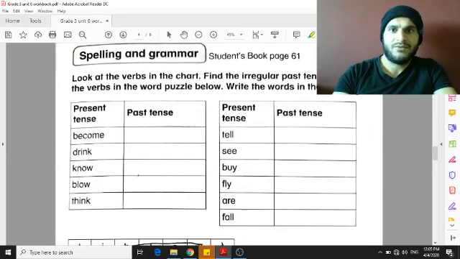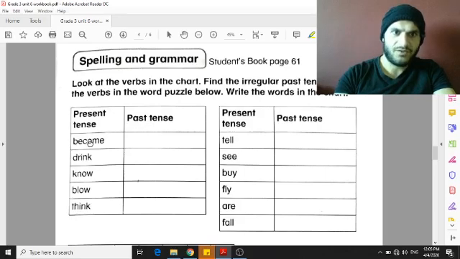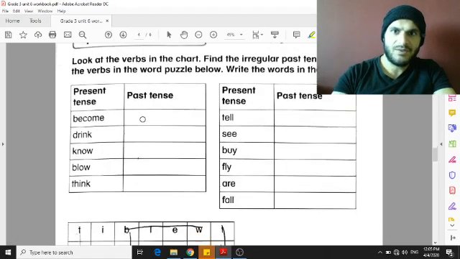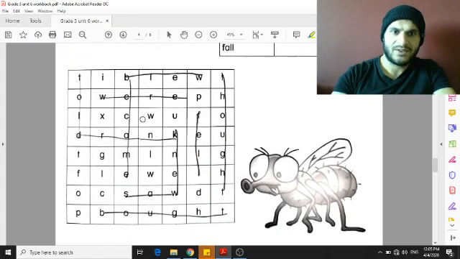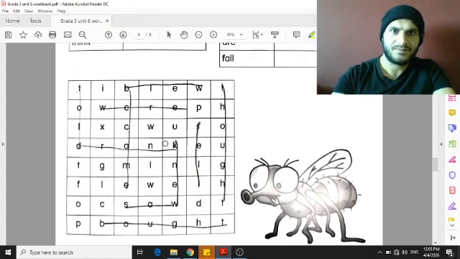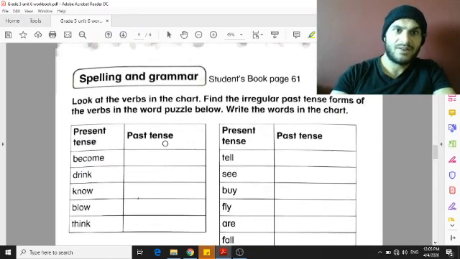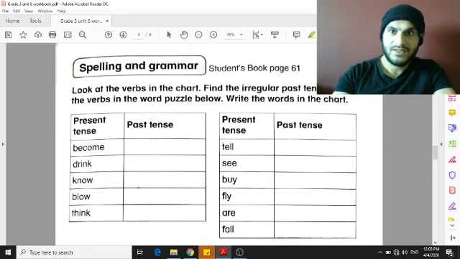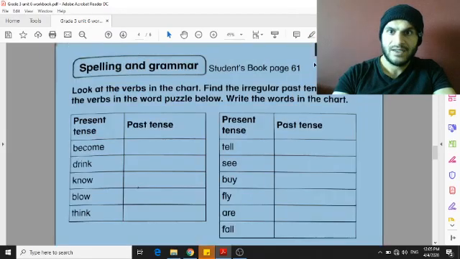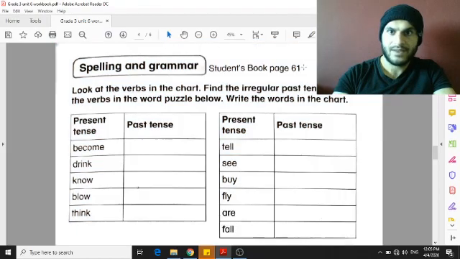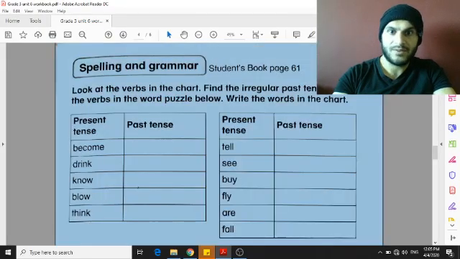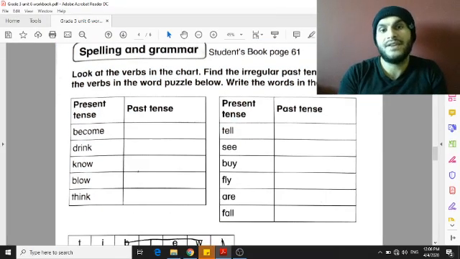This is one of my favorite exercises. We have to find the past tense. These verbs, they give you the present verb, and you have to write the past. Some of these are in this chart. You can find the answers in this chart. I'll tell you something about these verbs here. These verbs are irregular verbs, which means that they don't end in ed.